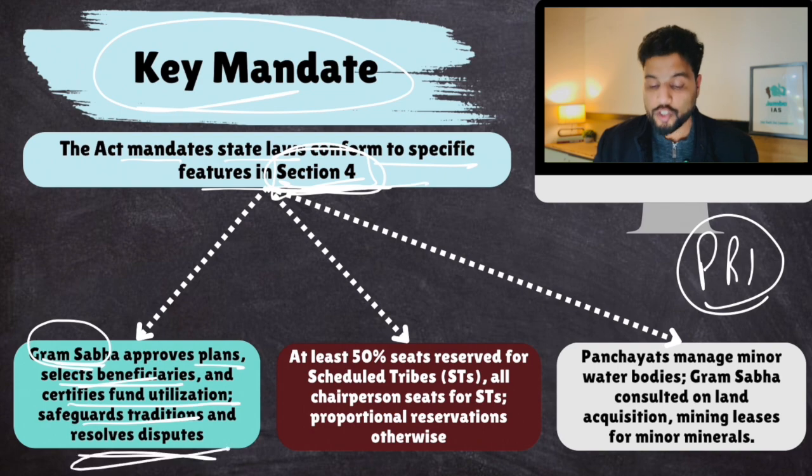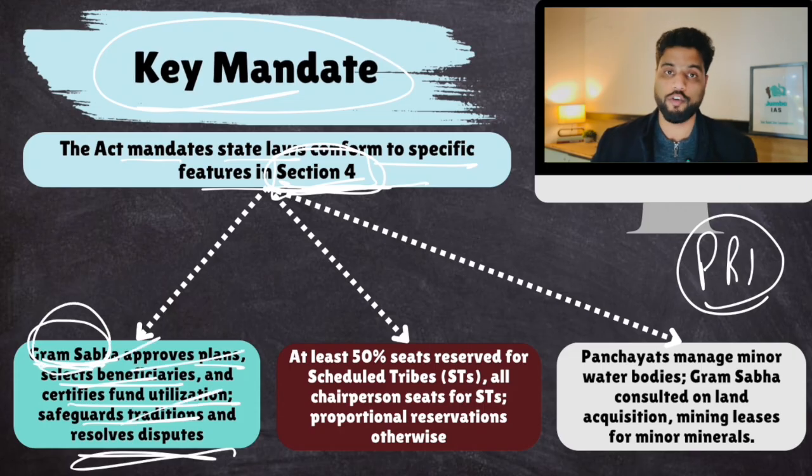Safeguard traditions and resolve disputes also. Tribal disputes or any disputes with respect to these resources shall be resolved by Gram Sabhas. So basically, the PESA Act makes it mandatory that in tribal areas, Gram Sabhas will have a lot of powers. At least 50% of seats are reserved for scheduled tribes.